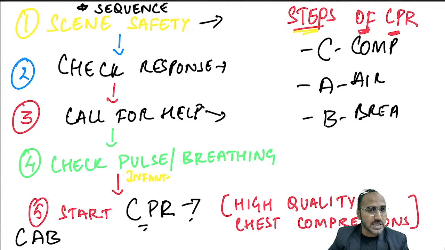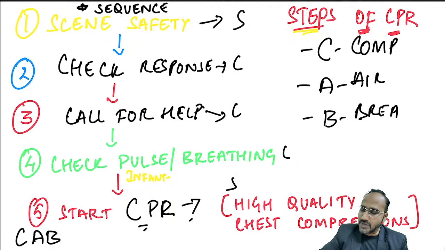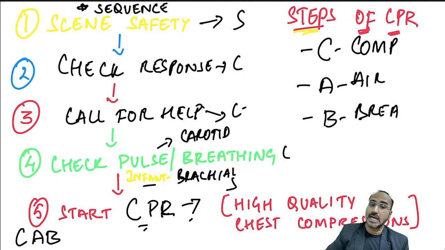You check for the response. If the patient is not responding, you call for help, and then you check for the pulse and breathing. Which pulse you choose in adults? Usually you go for carotid pulse, and in infants you go for brachial pulse. Remember, pulse and breathing should be checked simultaneously.